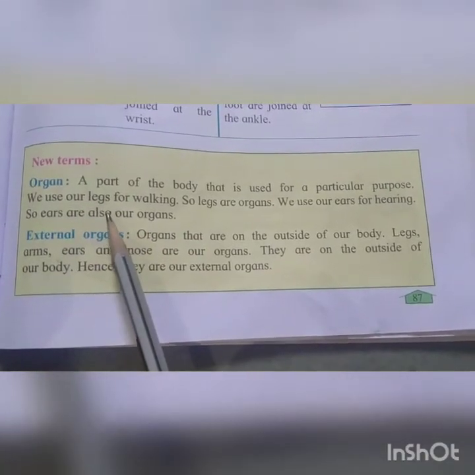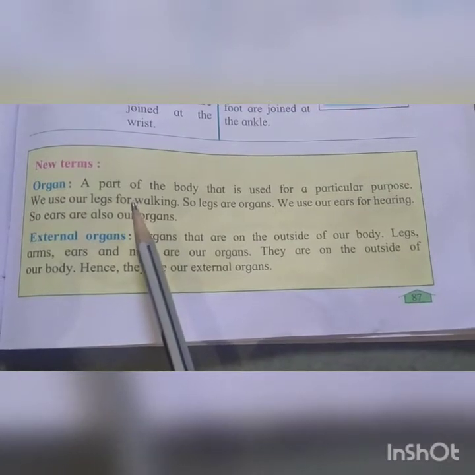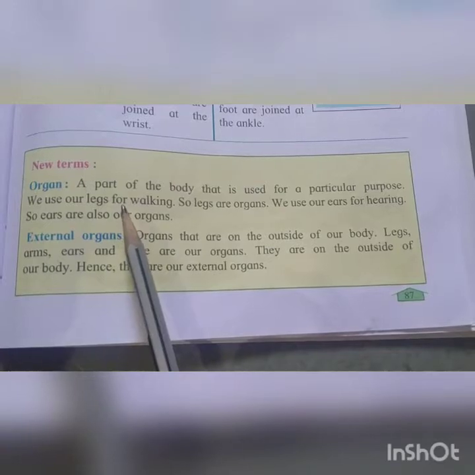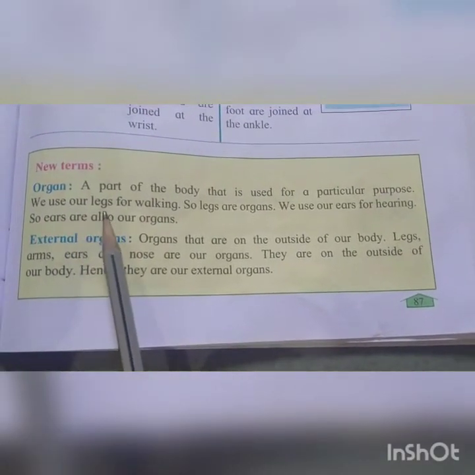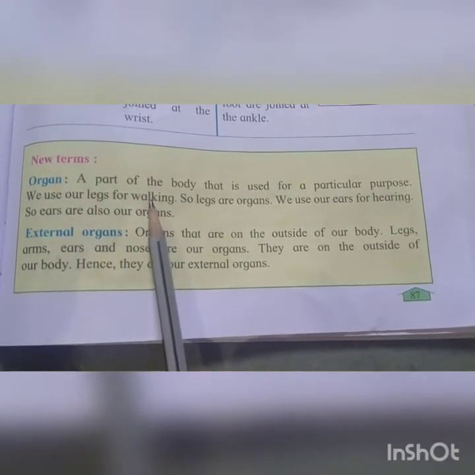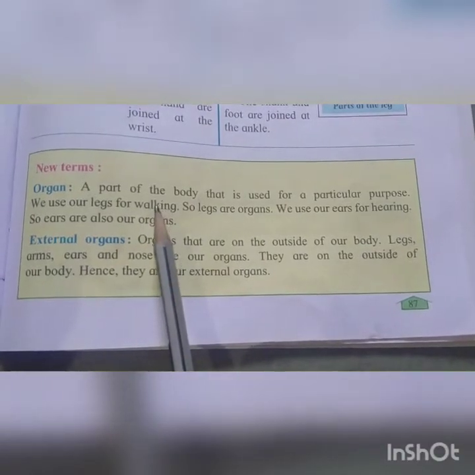Children, as you know, we have different parts of our body, as we learned yesterday. And we are using these different parts for different purposes. Here we use our legs for walking. Like legs, other organs also we use.